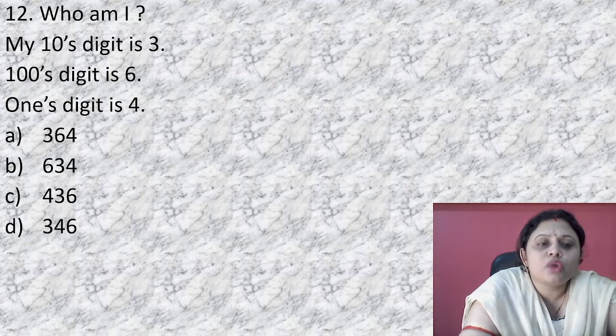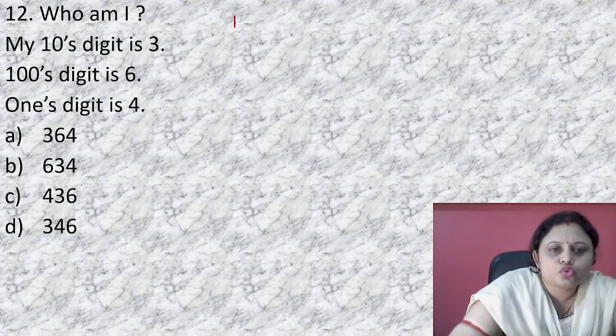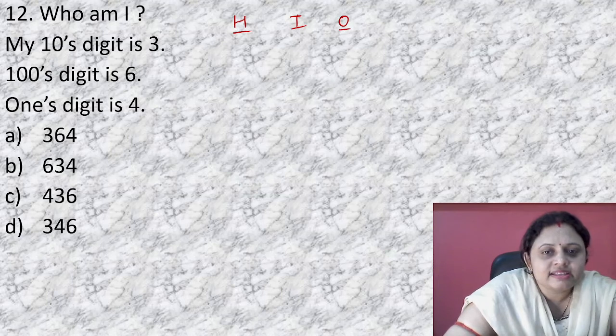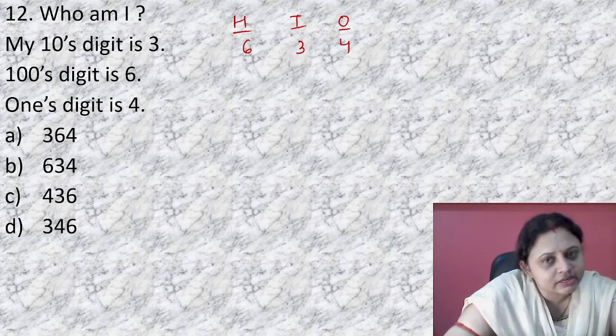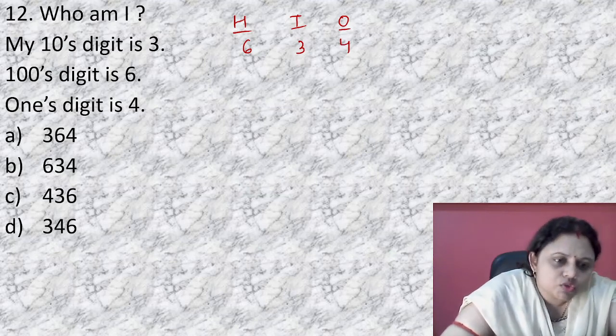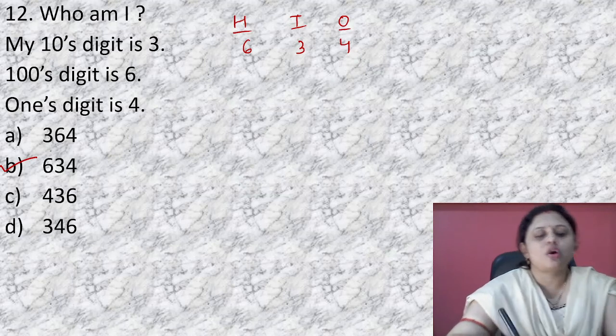Next, who am I? My tens digit is 3, my hundreds digit is 6, ones digit is 4. So hundreds place, tens place, ones place. My tens digit is 3, hundreds digit is 6, ones digit is 4. So who am I? I am 634. So our correct answer is option B.